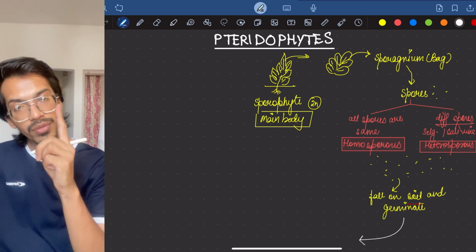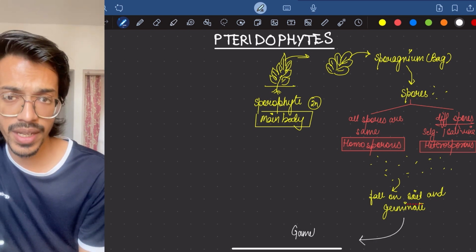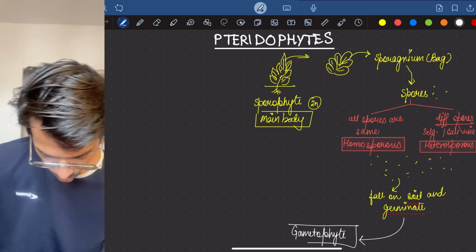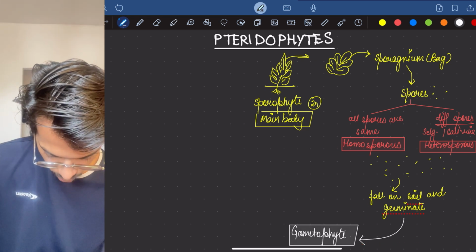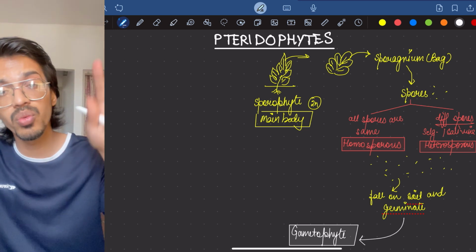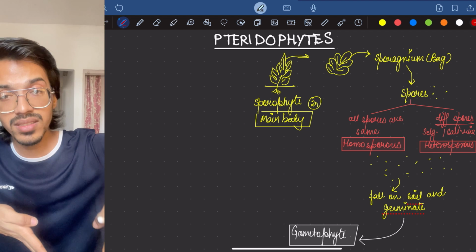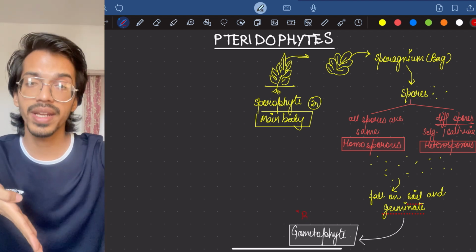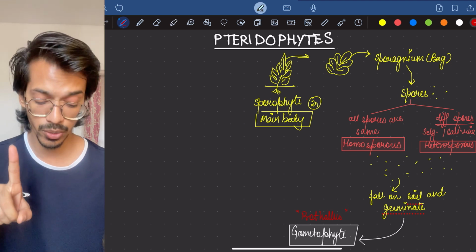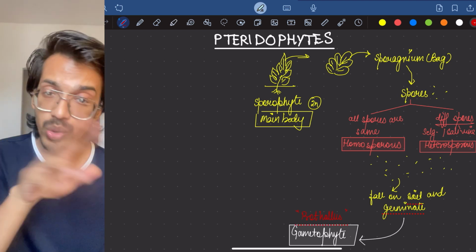Now here you have to think of two things. What is this gametophyte called? You have to remember: this gametophyte is called prothallus. Always remember. Most students put prothallus in bryophytes and protonema over here. That's not the case. Please remember it. It is a major mistake which students make.